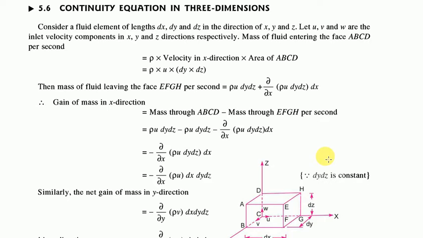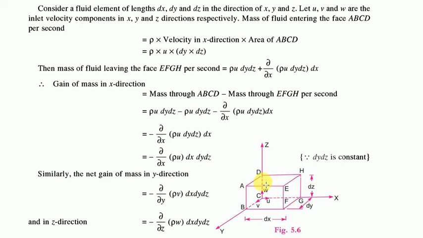So here I have taken a derivation from the famous author R.K. Bansal. It has been discussed in his textbook. I sincerely acknowledge Dr. R.K. Bansal for this content. So, the continuity equation in three-dimensional form. We consider a fluid element of dx, dy and dz in the directions of x, y and z. Let u, v, w be the inlet velocity components in the x, y and z directions respectively.